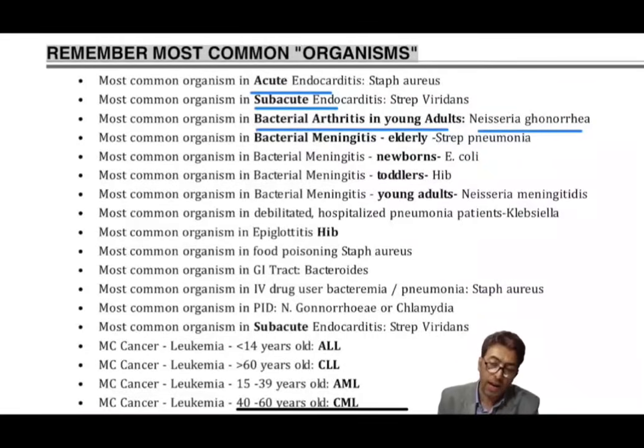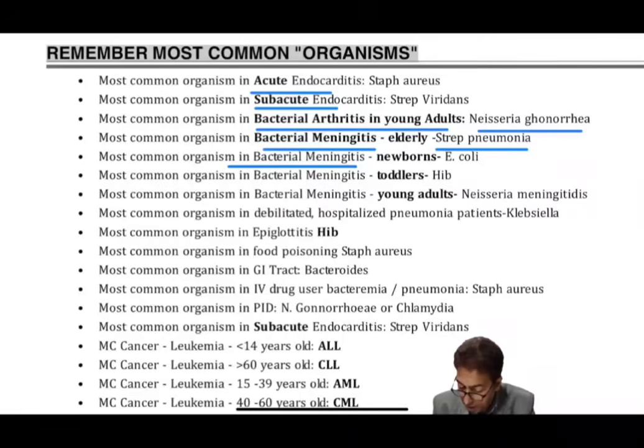So this is important. And bacterial meningitis, the most common organism in case of bacterial meningitis, especially in elderly, is Streptococcus pneumoniae. This question has been asked from a geriatric medicine viewpoint, and you remember the organism Streptococcus pneumoniae. As far as the newborn are concerned, the most common organism in bacterial meningitis in newborn is E. coli. So this gram-negative organism is the most common in comparison to gram-positive, which is the case in most of the cases. But over here, it is the gram-negative E. coli. Now, most common organism in bacterial meningitis in toddlers is Haemophilus influenzae.